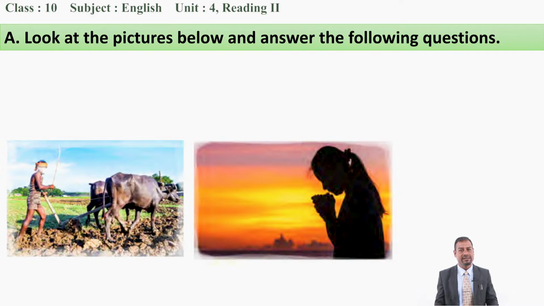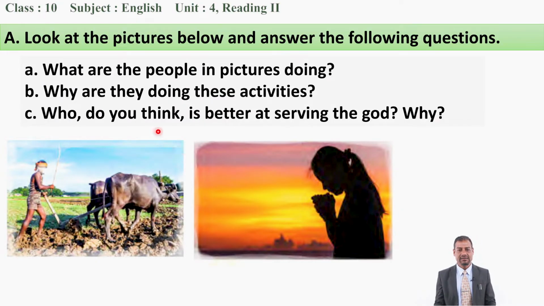Good. If so, now I want to show you the pictures, okay? And there is an instruction. What does the instruction say to us? Yes, you are right. Look at the pictures below and answer the following questions. So, how many pictures can you see here? Yes, there are 2 pictures. One picture and another picture, okay? Now, the questions for you are, what are the people in the pictures doing? You can see the first picture, you can see the second picture. Now, looking at this picture, you have to say, what are they doing? Okay, you just try to say.